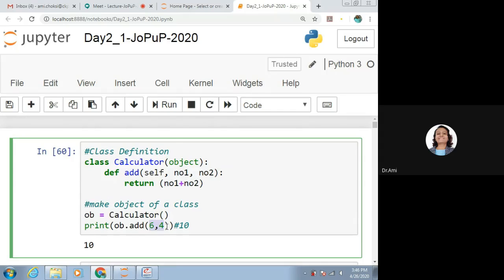Is it a mistake? No. Self is required because we want to say that it is a method of this class. After that, number 1 comma number 2 are the parameters which are passed to this function. So number 1 is 6, number 2 is 4. What it returns is number 1 plus number 2. So we'll get the answer as 10.